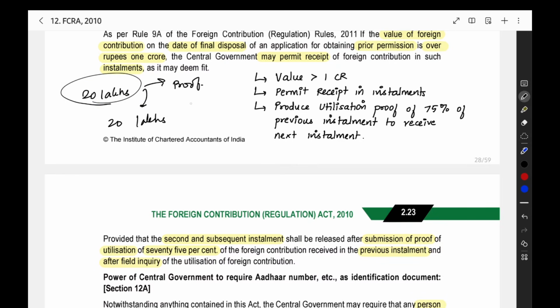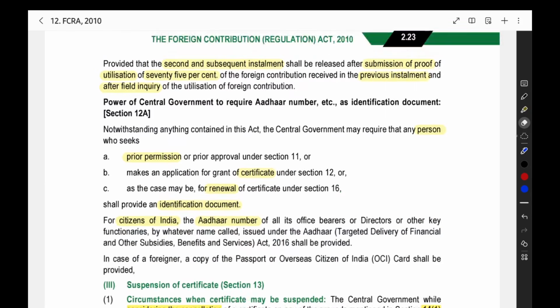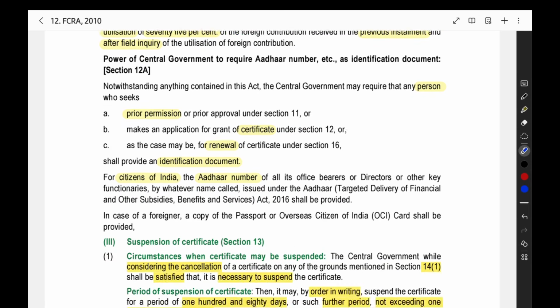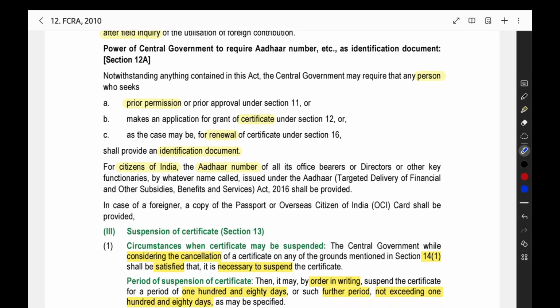Not 100%, but some 70%, 75% of the previous installment of 20 lakhs must be utilized properly, and you have to produce the utilization certificate. After that only you will be getting the next installment. So that condition they have given here. You have to produce the utilization report, proof of utilization, and then they will conduct a field inquiry. After that only they will give you the permission to receive the next installment.